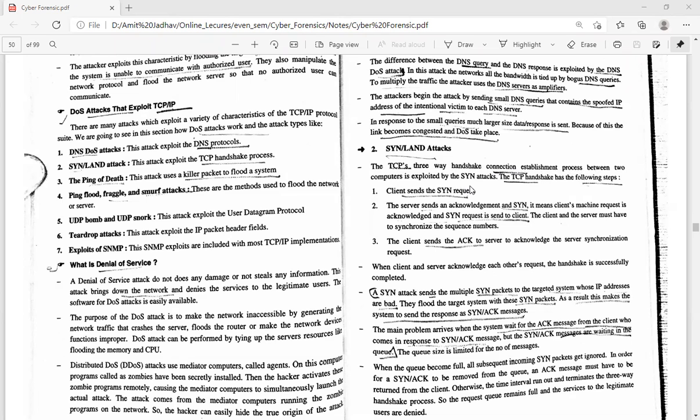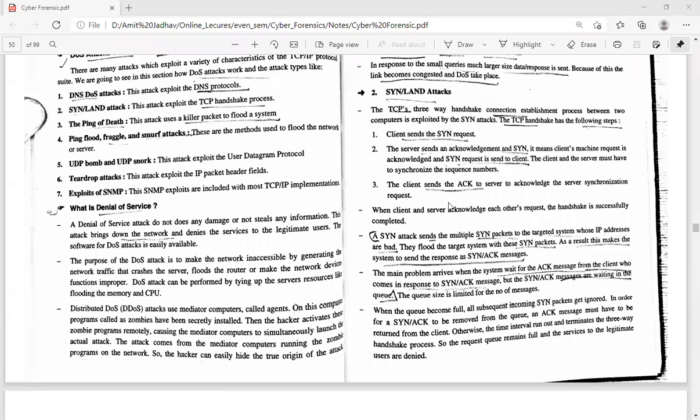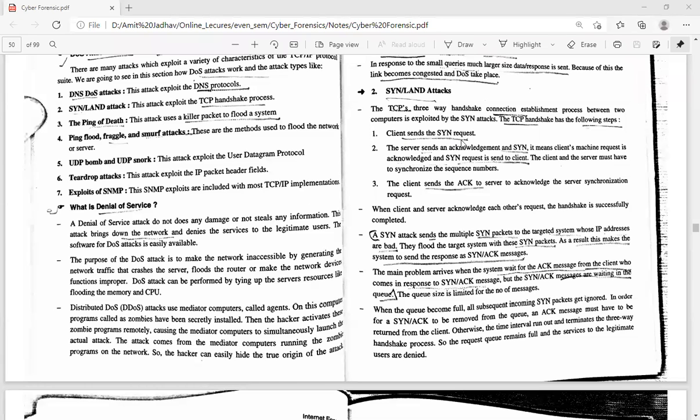So whenever the SYN attack is performed, the TCP handshake has the following steps. First, the client sends the SYN request for synchronization. The server sends an acknowledgement and SYN. It means that the client machine is acknowledged and a SYN request is sent to the client.